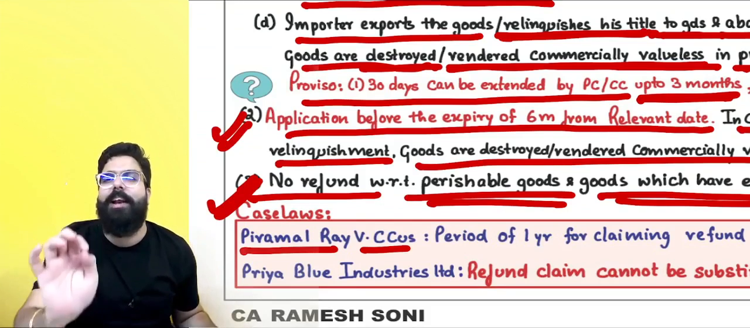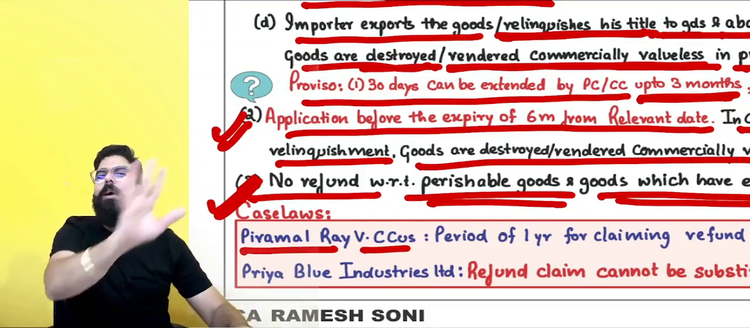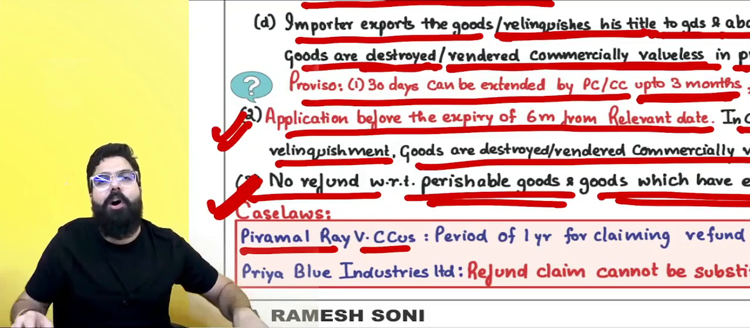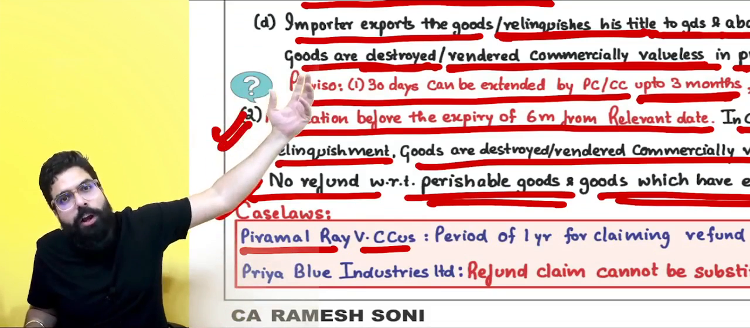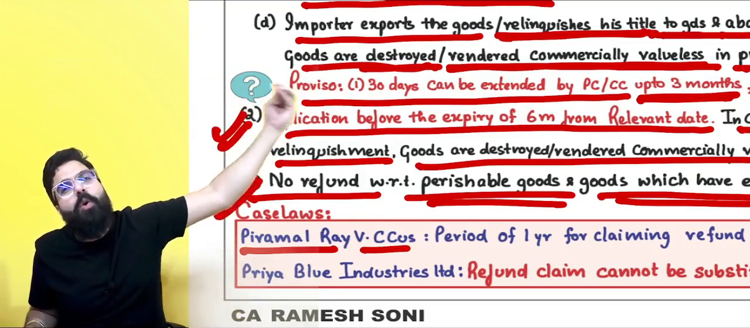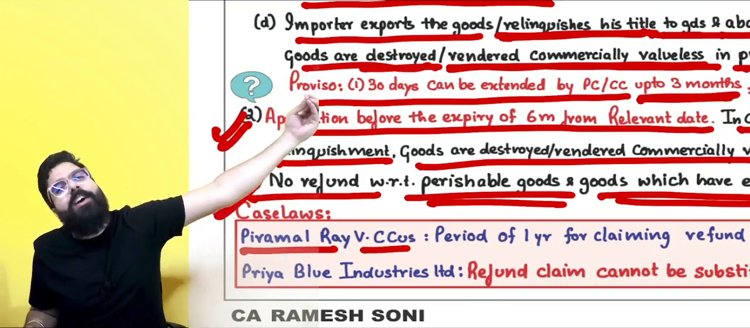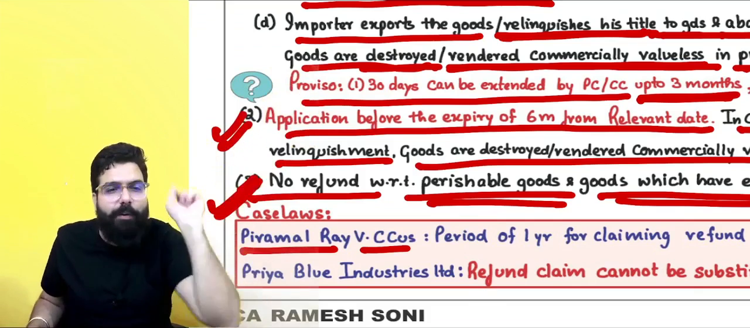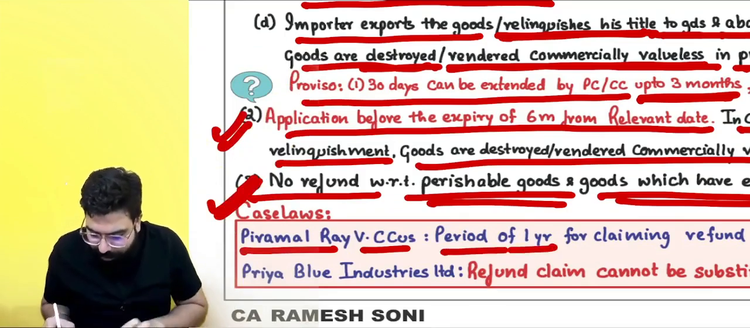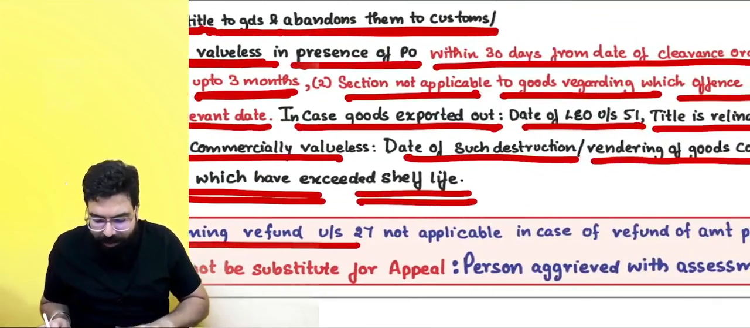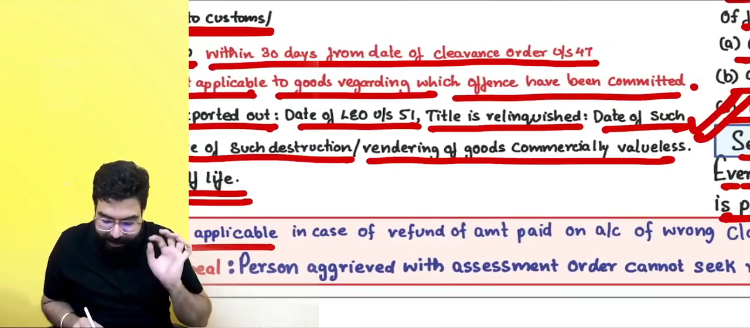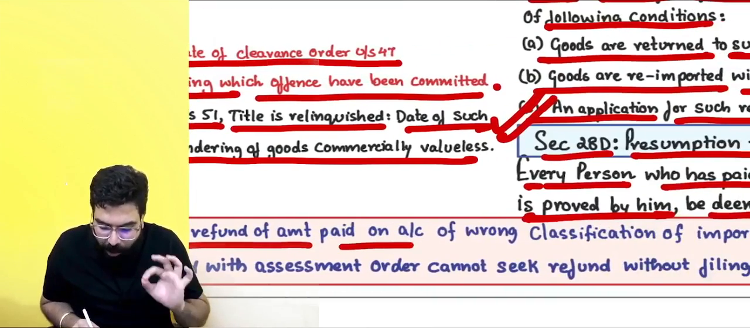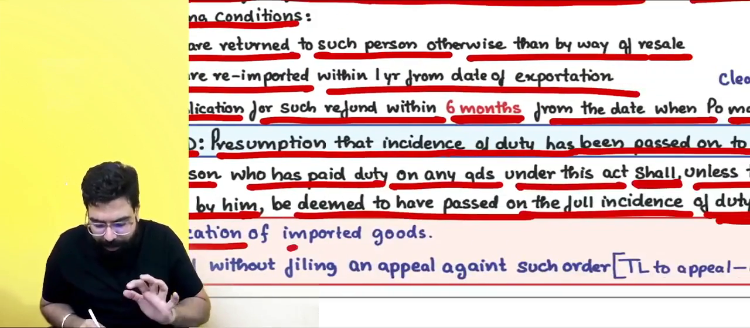applicable. In this scenario, the court went in and held Piramal Ray should be refunded because he went in and paid an amount to the government. Government, being the bailee who has got an amount from someone, should return the amount irrespective of any time limit. Period of 1 year for claiming a refund under section number 27 is not applicable in case of refund of amount paid on account of wrong classification of the imported goods.